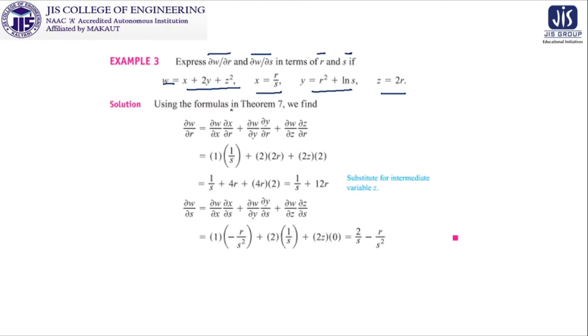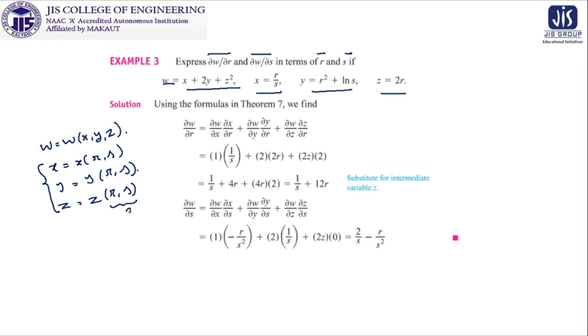So the formula in the last slide gives us that del W del R is equal to del W del X del X del R plus del W del Y del Y del R plus del W del Z del Z del R. Because please remember, here W is a function of X, Y and Z, where X is a function of R and S, Y is a function of R and S, Z is a function of R and S. So what you see is that the intermediate variables are 3 and the independent variables are 2, and the required chain rule has this structure.